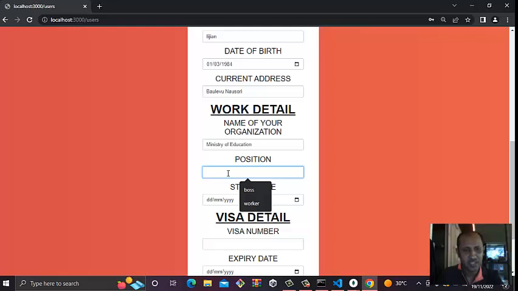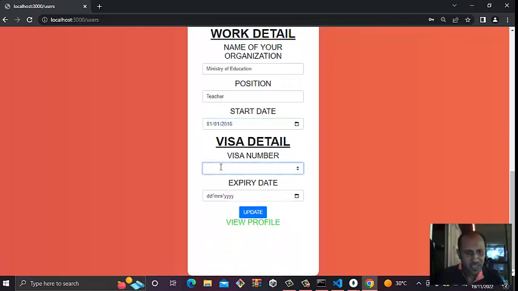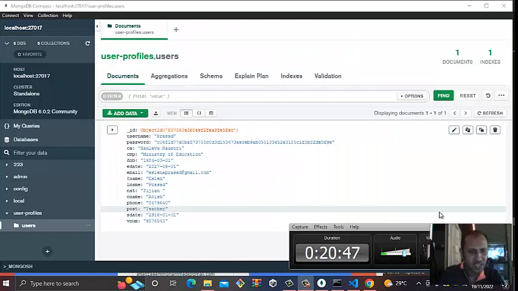For this position, I'm a school teacher, and start date, started in 2016. First, I can say first Jan 2016. Visa, actually I forgot my visa number, but I will put here 5678998. And expiry date, I know it will expire in 2027, so it's first of 9, 2027. So what I'm going to do is update my profile. Update.